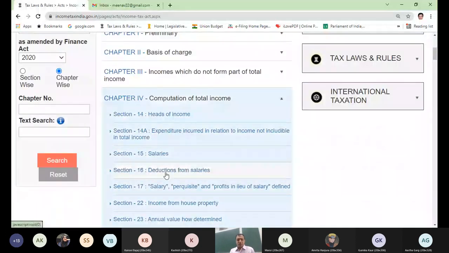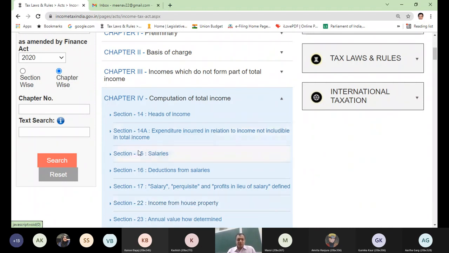In section 16 also we have some deductions from salaries, and section 17 you can see the heading salary, perquisite and profits in lieu of salary defined. So definition is given in section 17. And after 17 we have section 22, which says income from house property. So we have a separate head now.